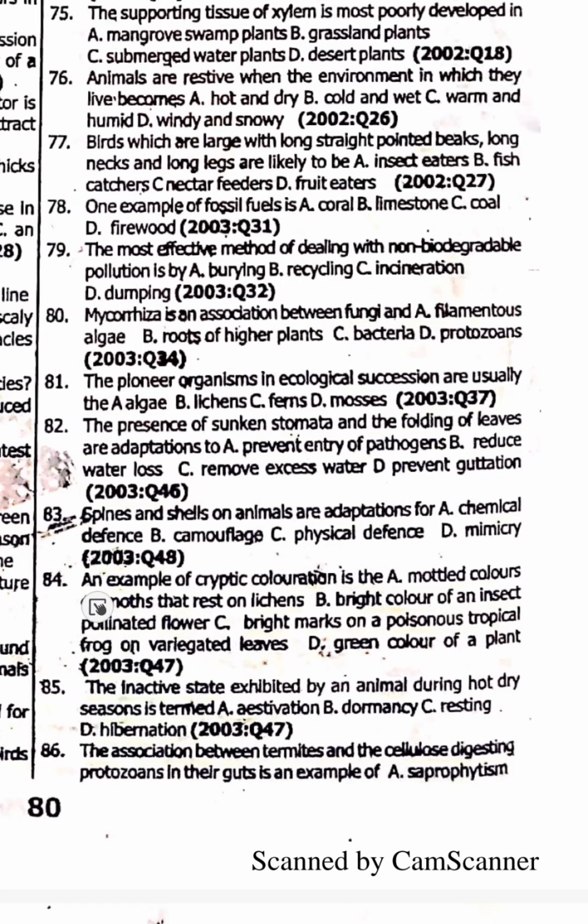Physical defense, option C. An example of cryptic coloration is the bright mark on a poisonous tropical frog or variegated leaves. Write the following down. Adaptive coloration include I, cryptic or concealing coloration, II, warning coloration, III, disruptive coloration, IV, counter shading.